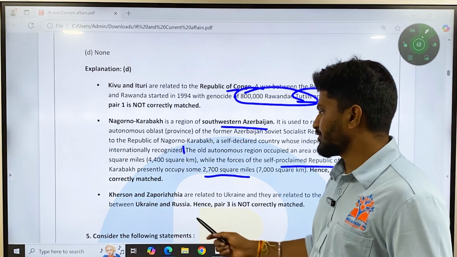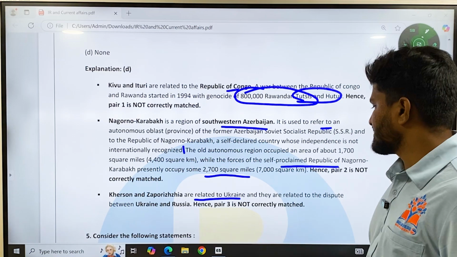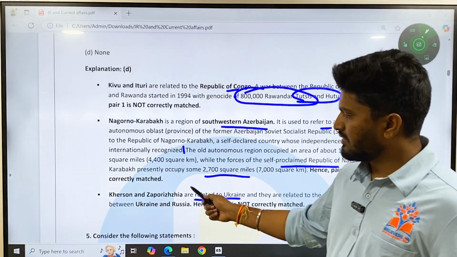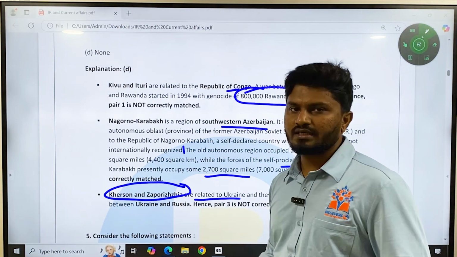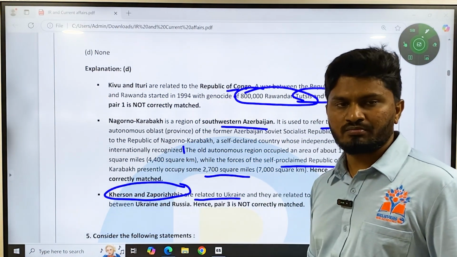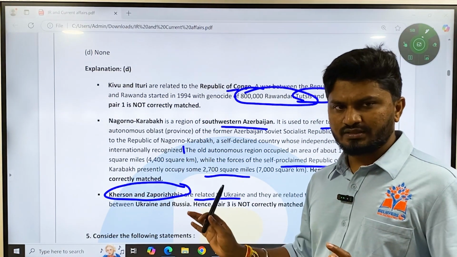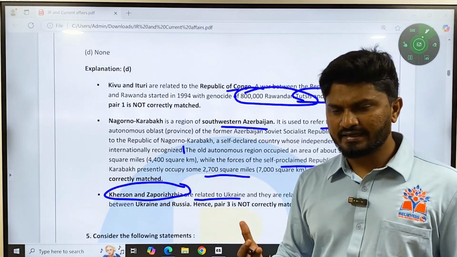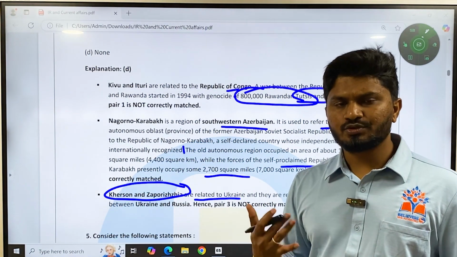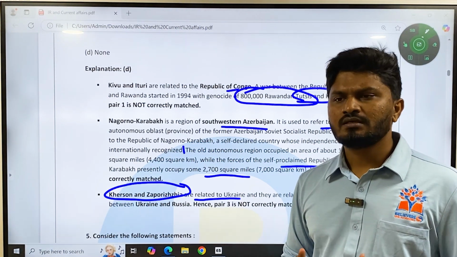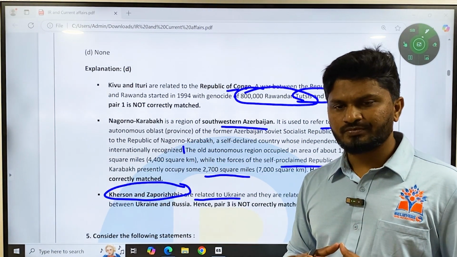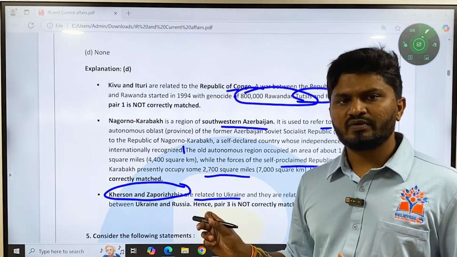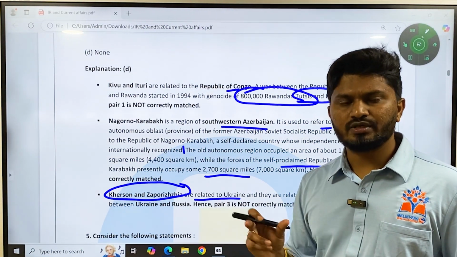And Kherson and Zaporizhzhia are related to Ukraine, as they are related to the dispute between Ukraine and Russia. These are some of the places in Ukraine where Russia carried out attacks, bomb blasts, etc. So that is why you should look out for current affairs. Whenever you're reading an article, just ask some questions to yourself: what kind of questions can be made out of this? There is a place name here. Is that place name very important? If you feel that place is very important, just note it in your notes.